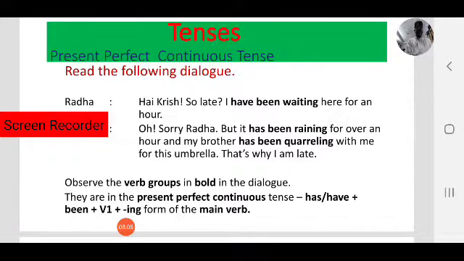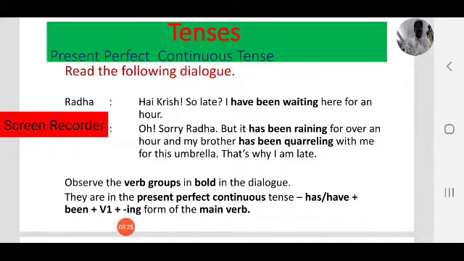Here, observe the verb groups in the dialogue. Those are in bold. Have been waiting, that is one group. Has been raining, has been quarreling. These are verb groups.